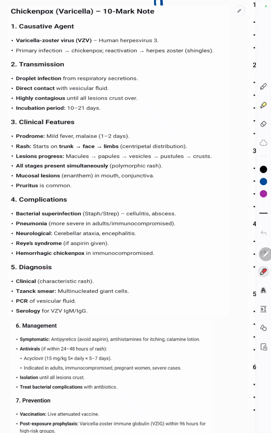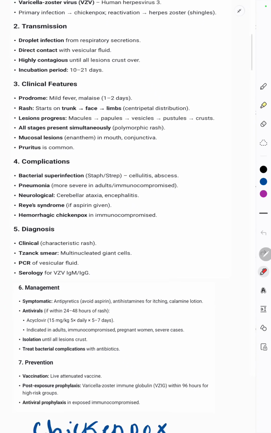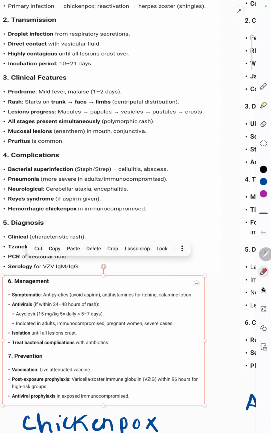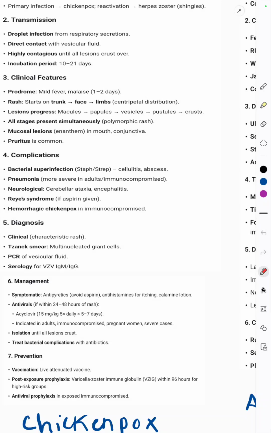Then the diagnosis: clinical diagnosis by the characteristic rash. Apart from that, a Tzanck smear is taken for the herpes virus, and PCR can be done or serology for varicella zoster virus. Management: for symptomatic patients, antibiotics are given, but however, avoid aspirin.